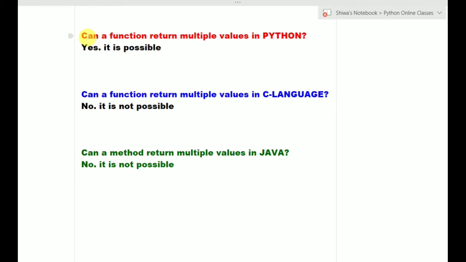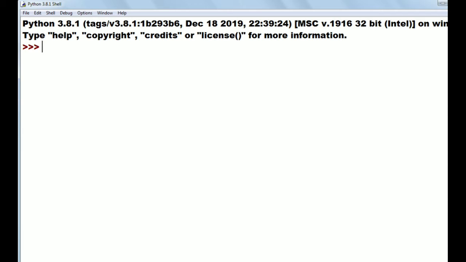So a Python function can return multiple values. How is it possible? I am explaining with one example program. I am opening a new file here. Okay, observe. I am writing the function def. I am giving the function name as f1. I am taking two arguments here, x and y.